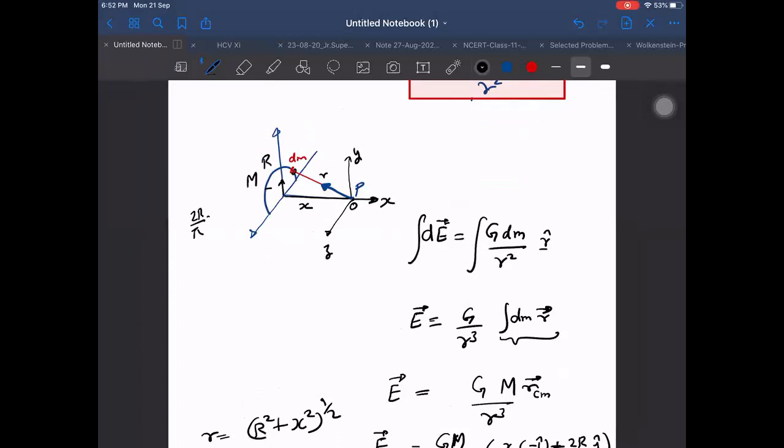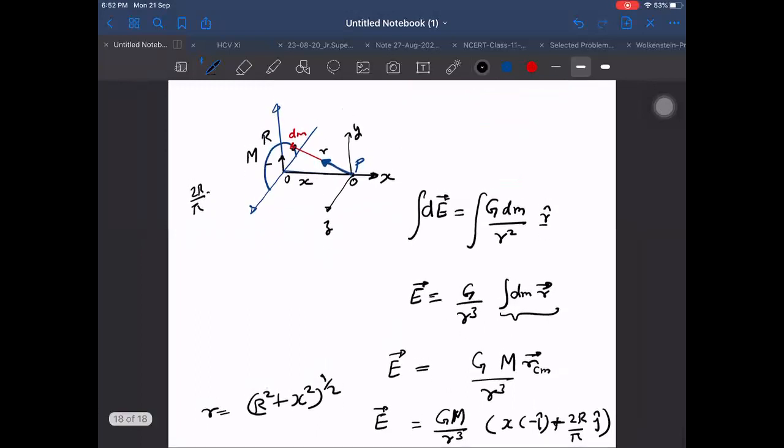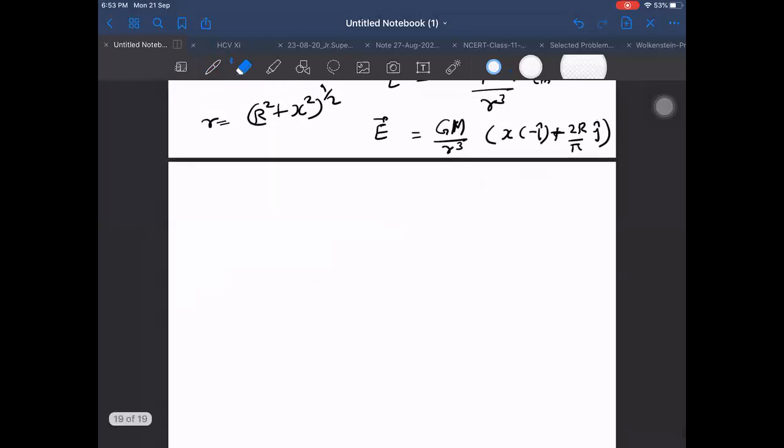In the beginning, the question may have given the origin at some other point, and then they want us to find the field. Then also it doesn't make a difference, because this vector will still remain in the same direction. The direction of the field is always independent of the choice of origin. So I changed the origin and made a new origin, but the answer will not change. So what is our answer at last? The answer is this. It is enough here only, no need to write on a new page.